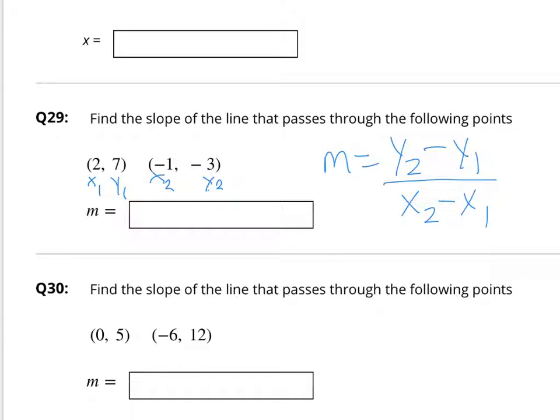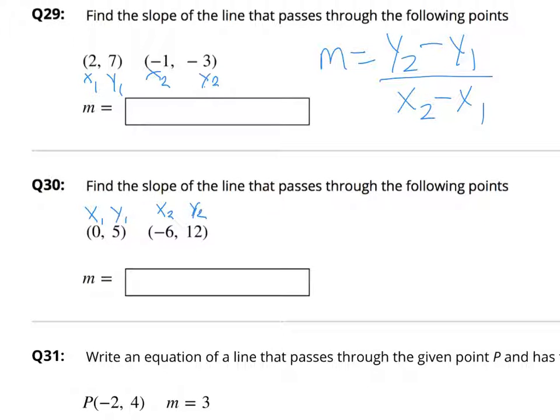Okay guys, question 29. We got to find the slope if it went through these 2 points. I've labeled your x1, y1, x2, y2 for you. Plug them into this equation. Make sure your fraction, if it's a fraction, is reduced. In simplest form, put your answer in here.